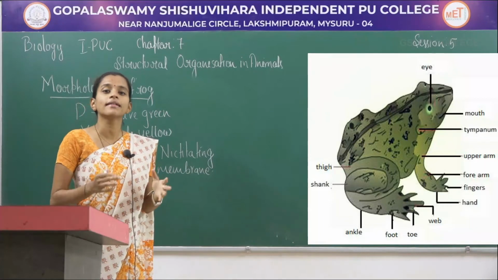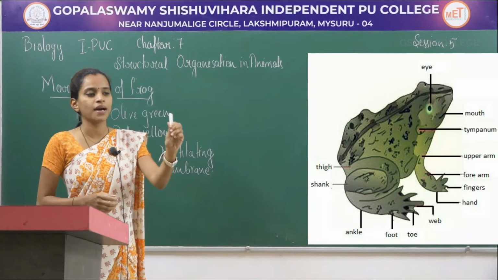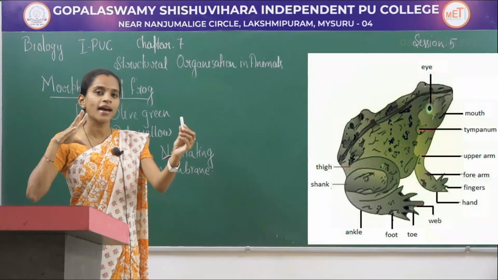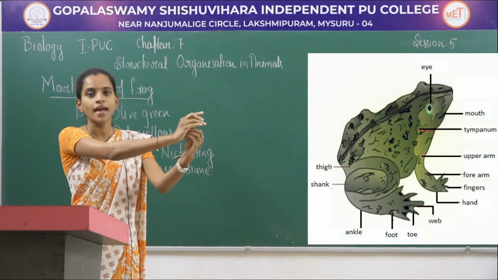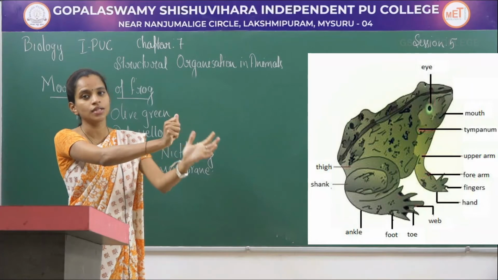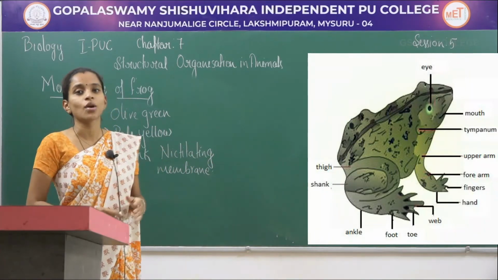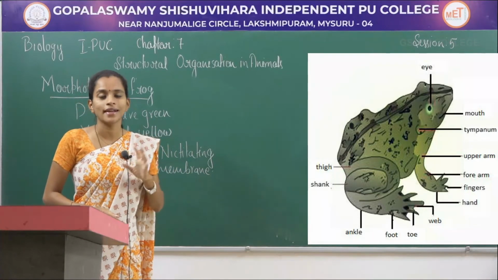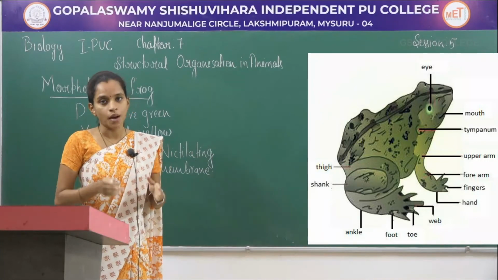Imagine that this is the prey here and this is the frog mouth. They have a bilobed tongue which just goes and attaches to the prey, and the prey is stuck to the tongue and the tongue is pulled back. This property of the tongue is called retractile. This retractile, bilobed tongue is present within the mouth.